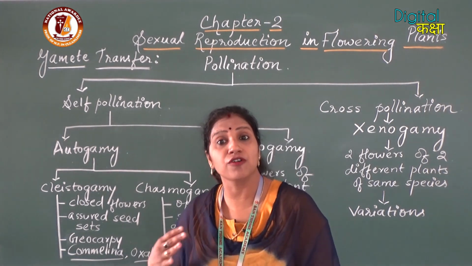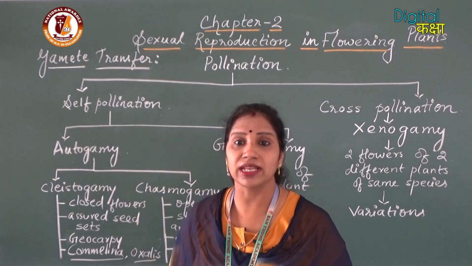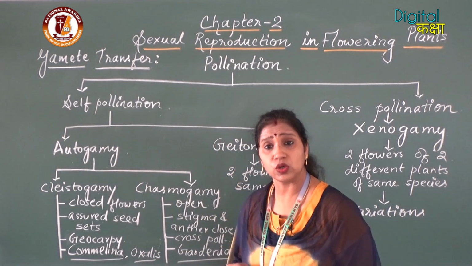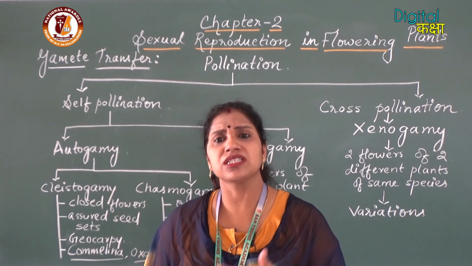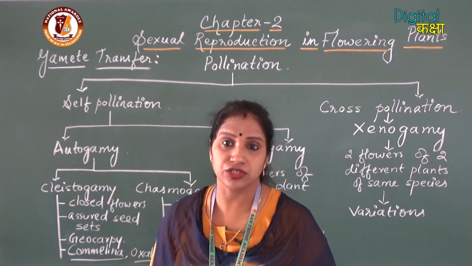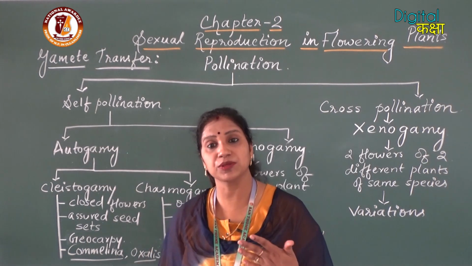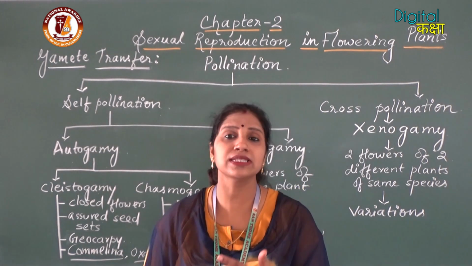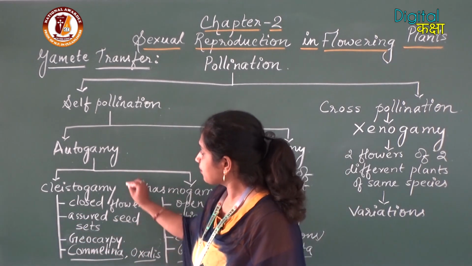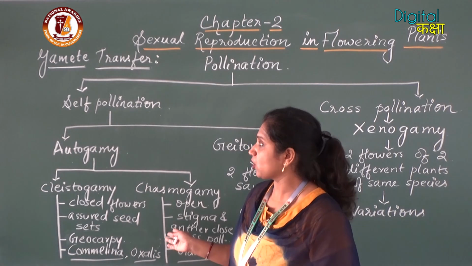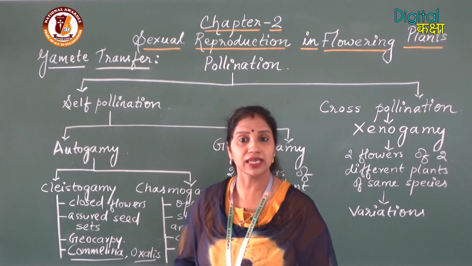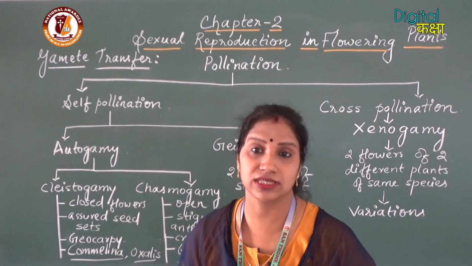This formation of fruits inside the soil is called geocarpy. Some of the plant species bear flowers above the soil also, so both cases are there. Now, examples of this type of self-pollination, that is cleistogamy, are Commelina and Oxalis.